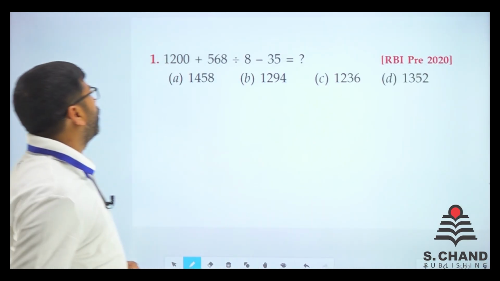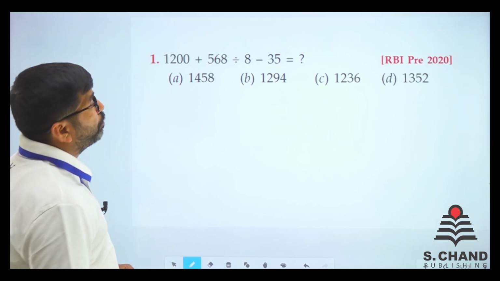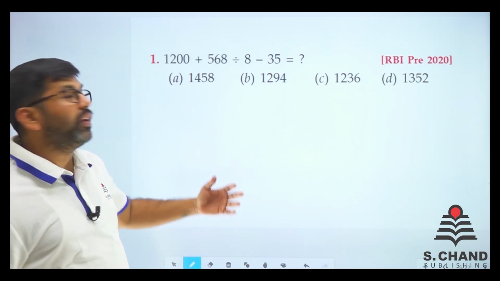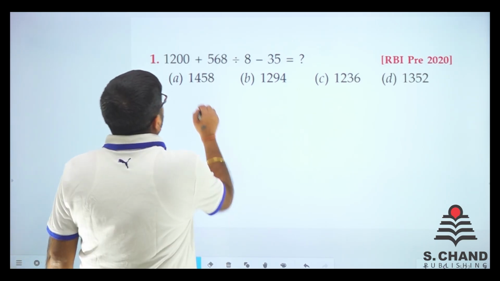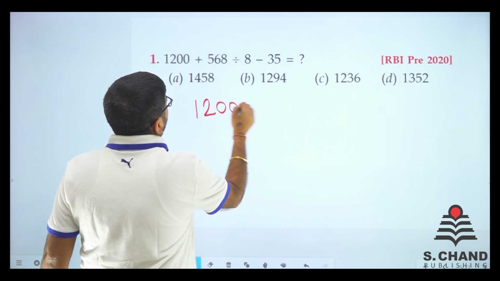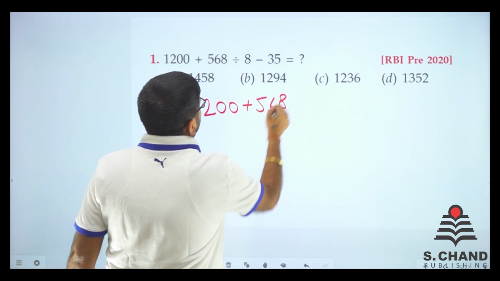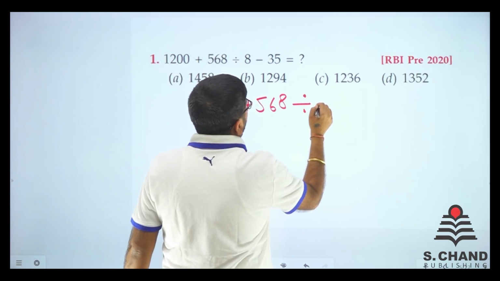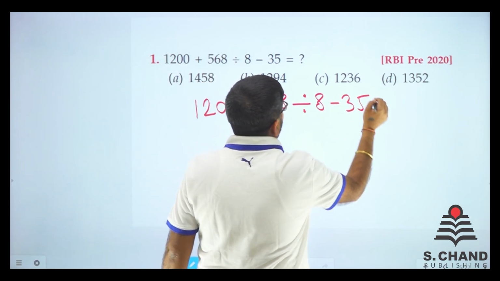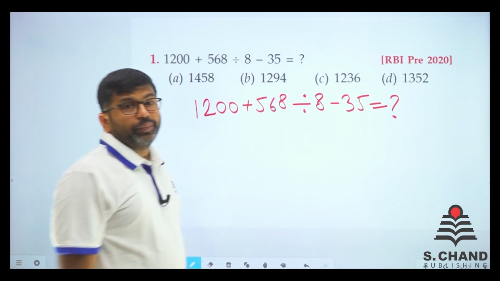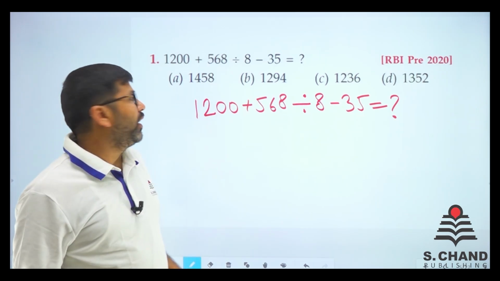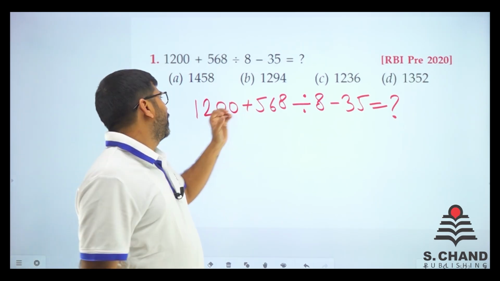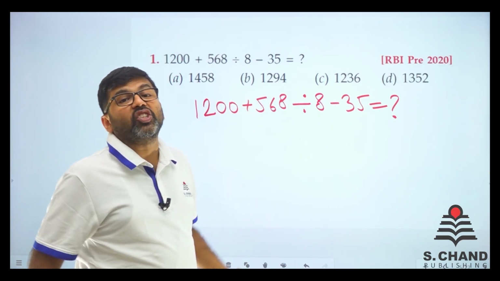Here we go. Question number 1 from the RBI pre-2020, a very recent question. It says 1200 plus 568 divided by 8 minus 35 is equal to what? If you go from left to right, you must have added 1200 and 568, just added them.